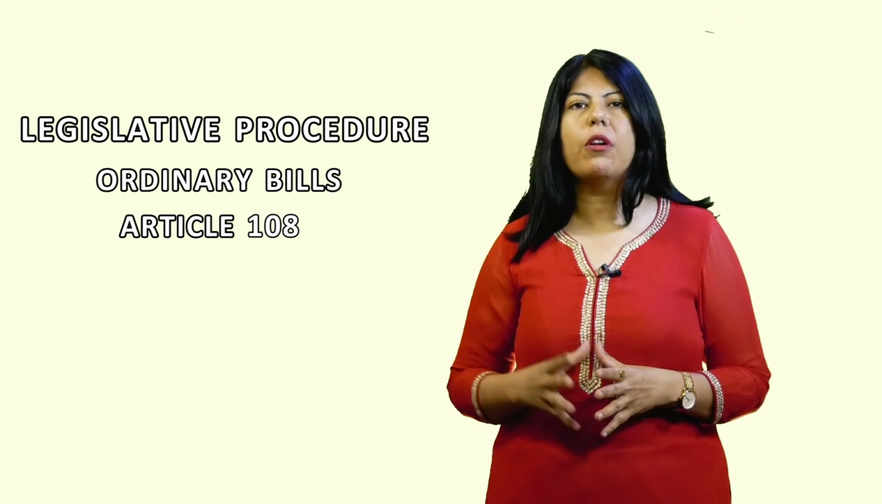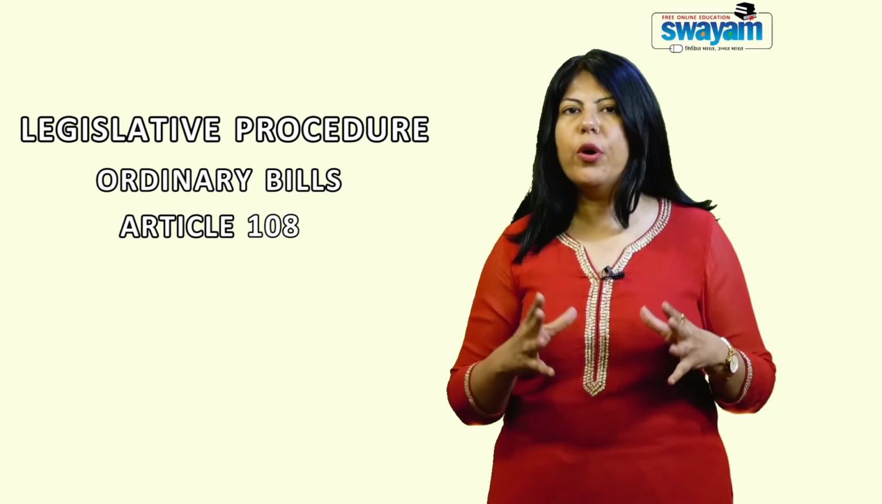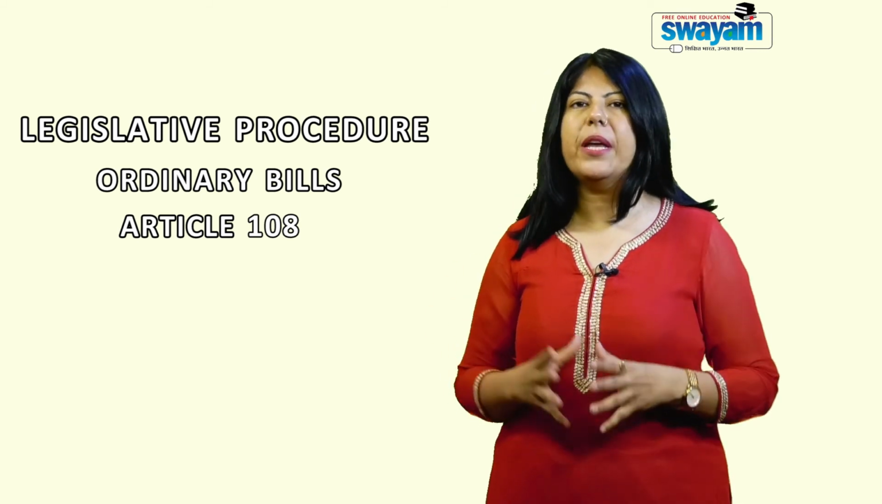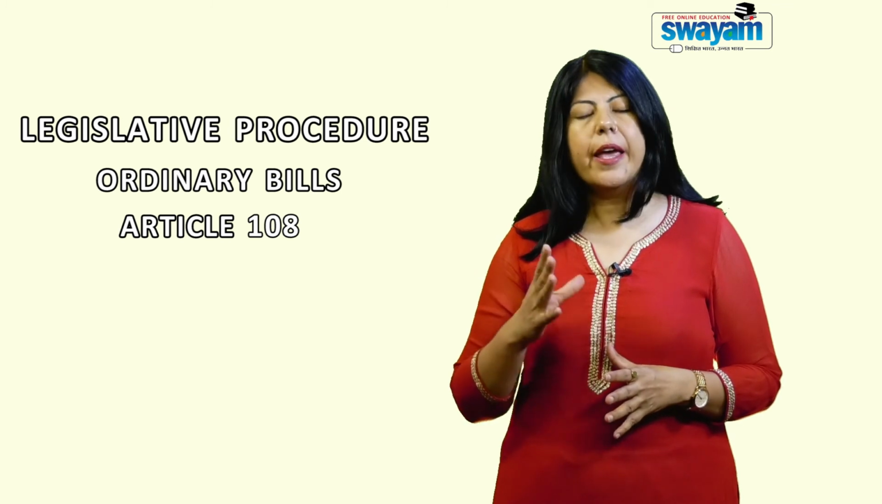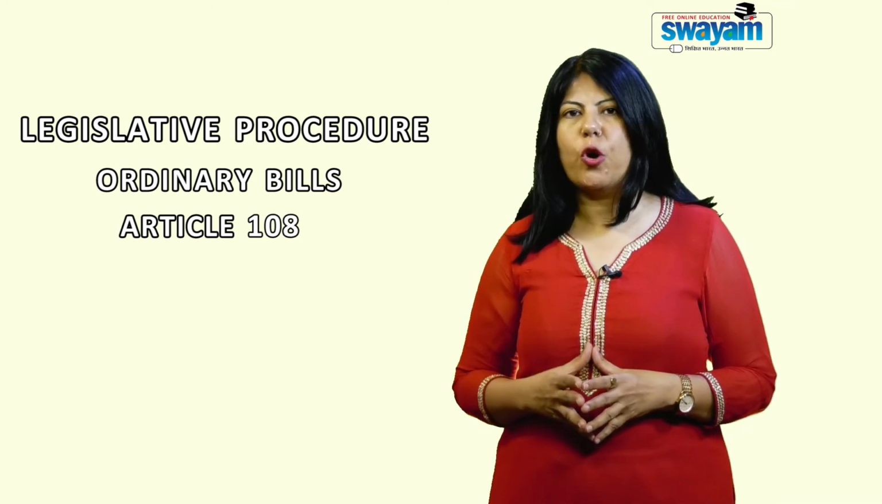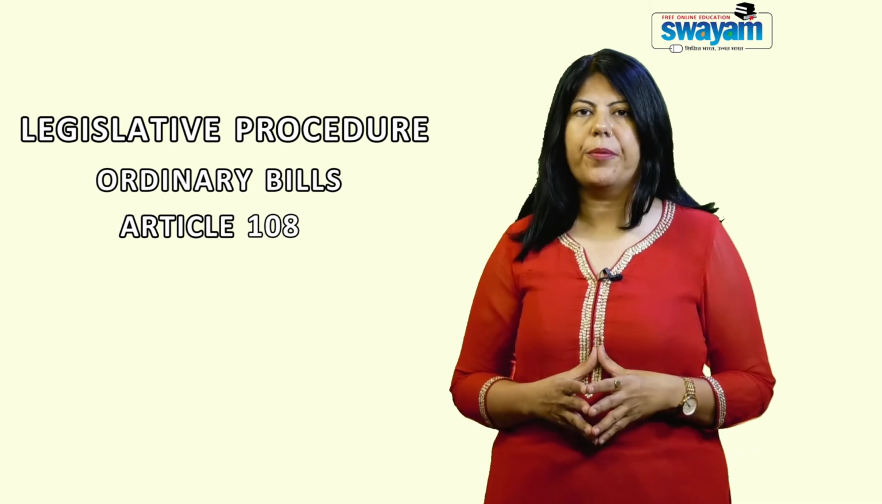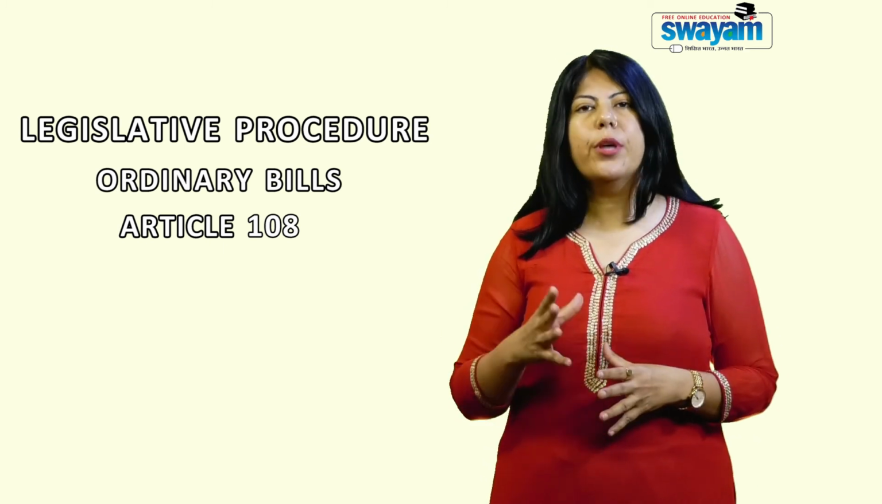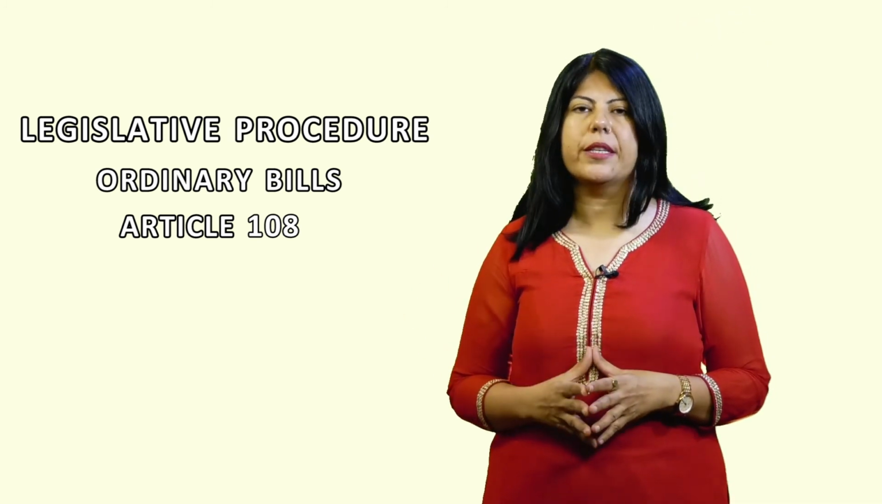Now, how to resolve this deadlock? In that case, a joint sitting of both the houses is called by the president. And in the joint sitting, the bill is passed by simple majority of the total membership of the members present and voting. And once the bill is passed here, the bill goes for the assent of the president.